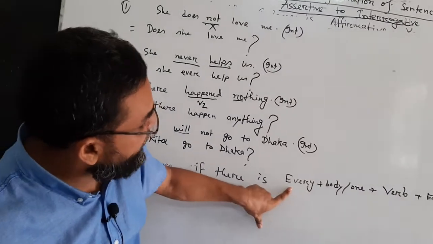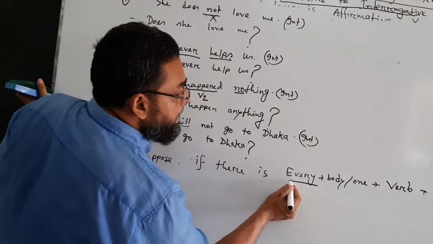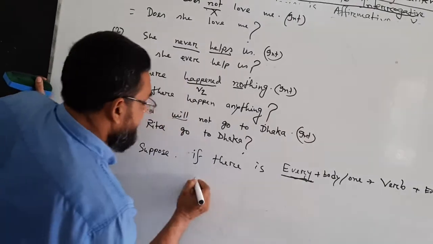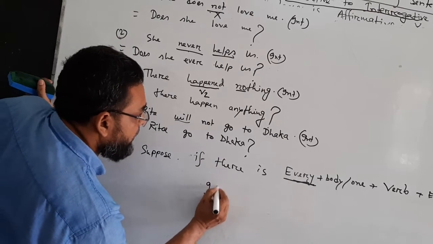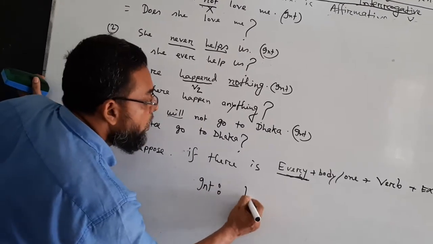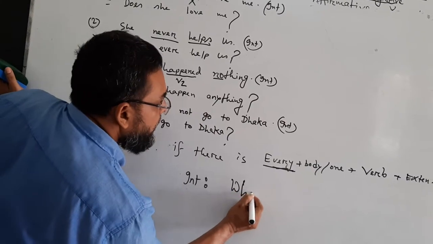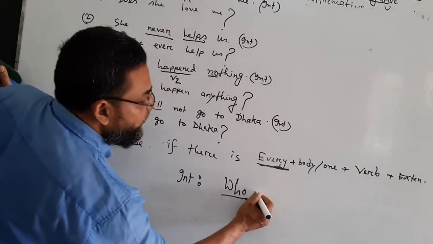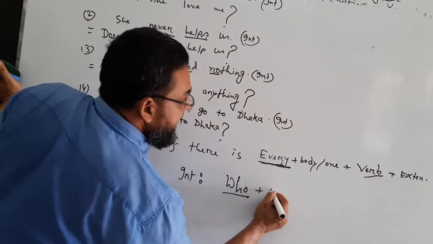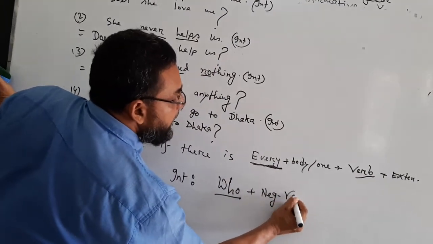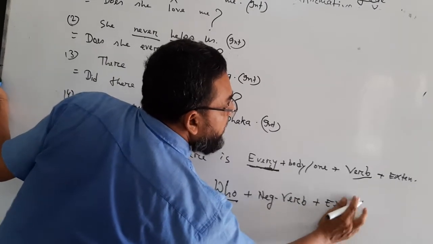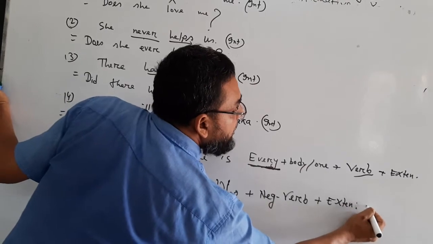If there is every, you have to change every. Interrogative করতে গেলে interrogative structure হবে: who instead of every, plus negative verb, plus extension, plus প্রশ্নবোধক চিহ্ন, question mark.